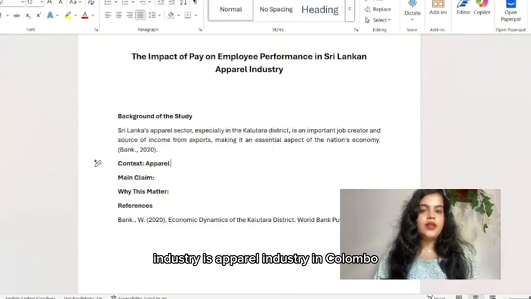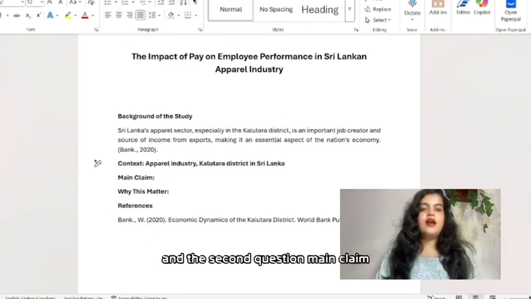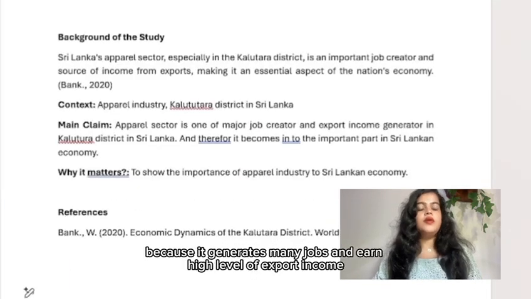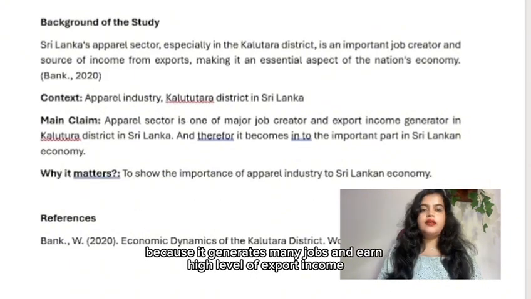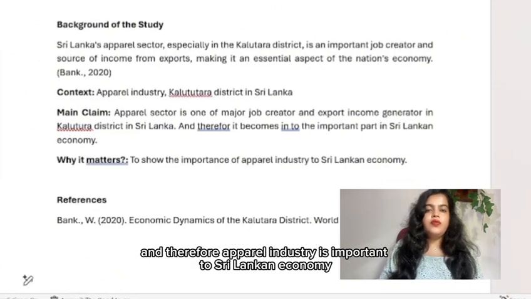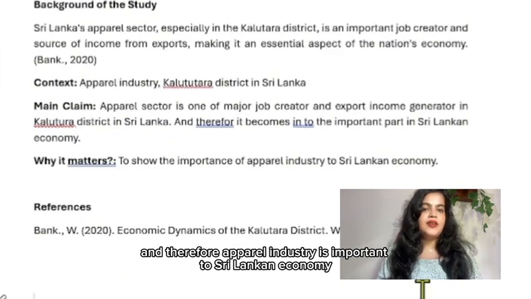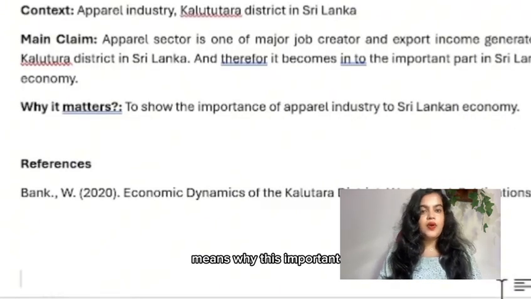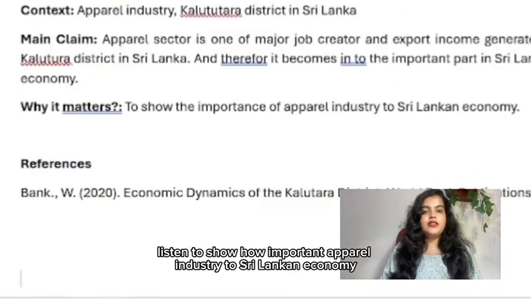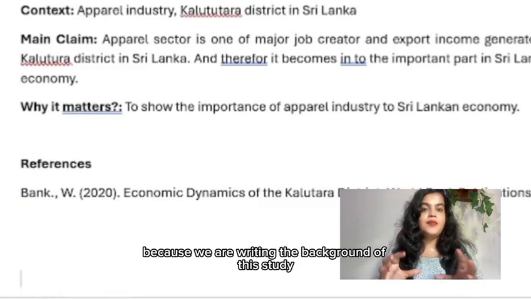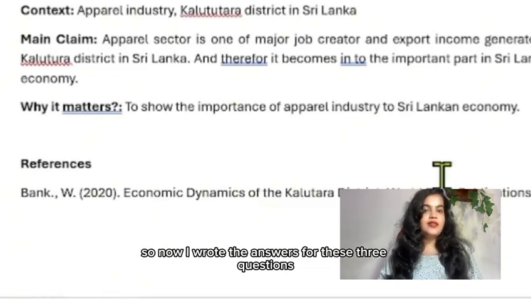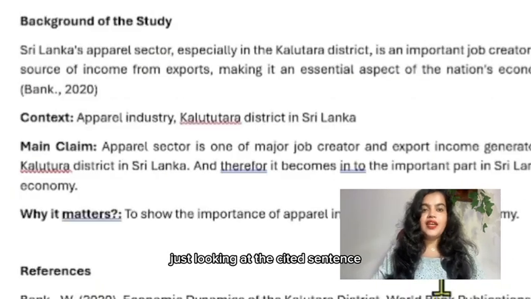Here, the industry is the apparel industry in Kalutara district in Sri Lanka. And the second question, the main claim: the author says the apparel industry is very important to this district because it generates many jobs and a high level of export income, and therefore the apparel industry is important to the Sri Lankan economy. Our third question is why this matters, meaning why this is important. It is to show how important the apparel industry is to the Sri Lankan economy, because we are writing the background of this study. This is the answer for the third question. So now I wrote the answers for these 3 questions just by looking at the cited sentence.